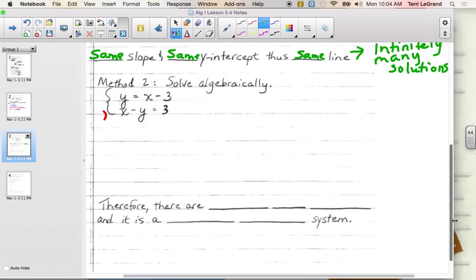How would we show this one algebraically? Suggestions again for how you think would be a good way to solve it. Substitution again, okay. Because the first equation is y equal to x minus 3, we'll put it in for y in this one.